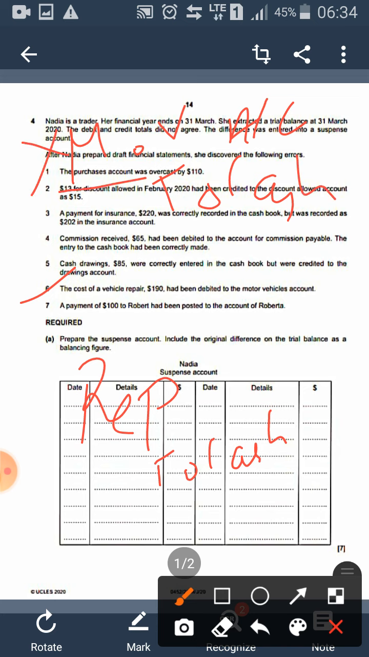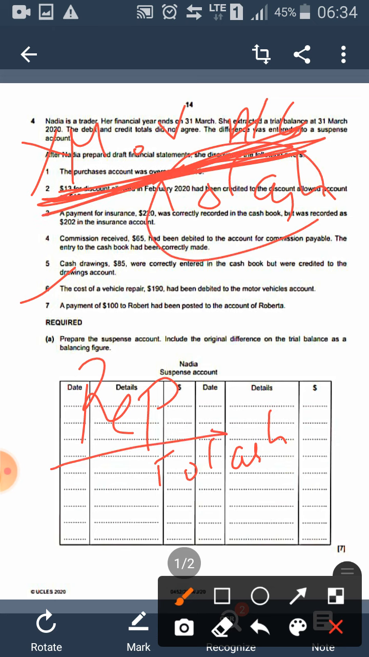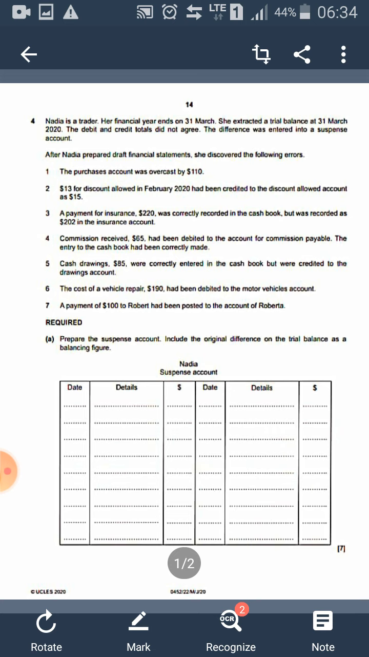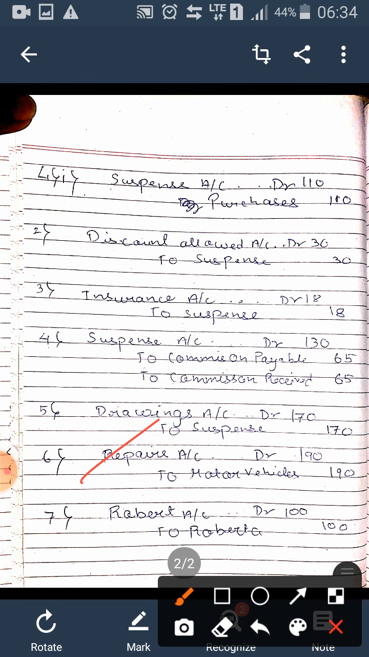So this motor vehicle account needs to be credited, the wrong thing needs to be credited. There is no problem with cash. Cash has been credited correctly in both the places. And this repairs account needs to be debited, because this is the actual expense. This is the way which we should have recorded it. So it is repairs account debit to motor vehicles 190 190.